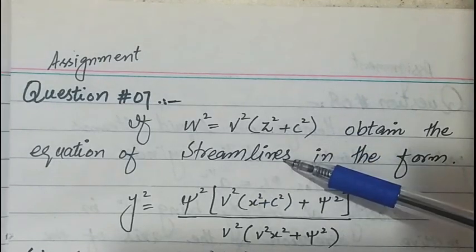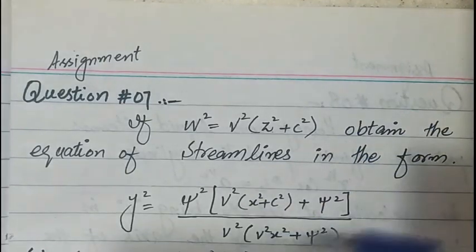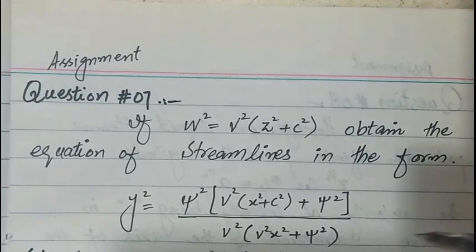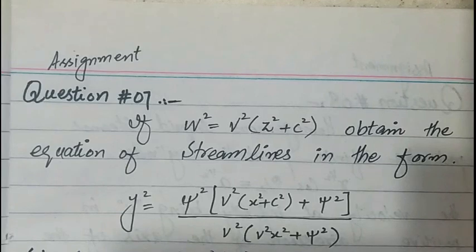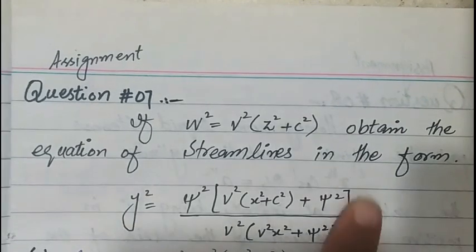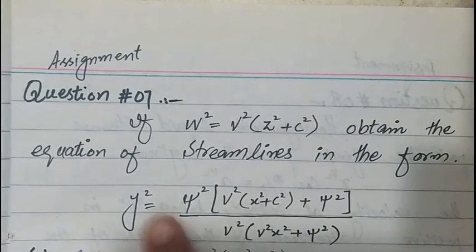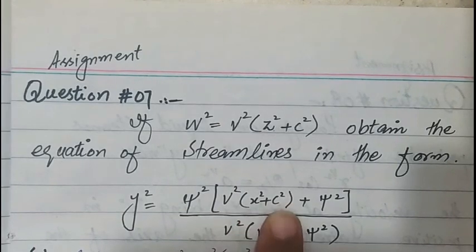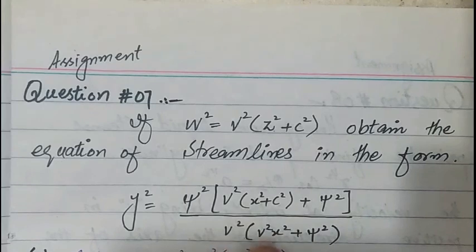After simplification, compare the real and imaginary parts, and further solve equation 1 and equation 2. By substitution, we will get that the equation of the streamline is of the form y square is equal to psi square into v square x square plus v square c square plus psi square over v square x square plus v square psi square. And that's all about today's lecture.